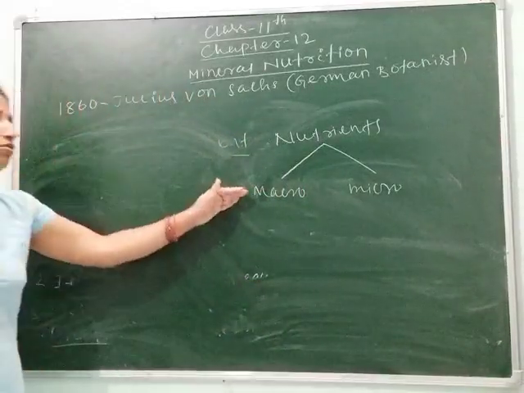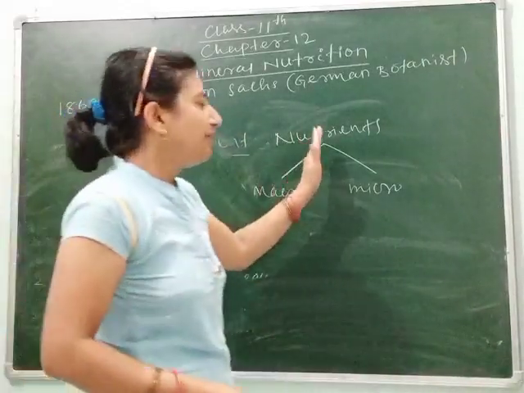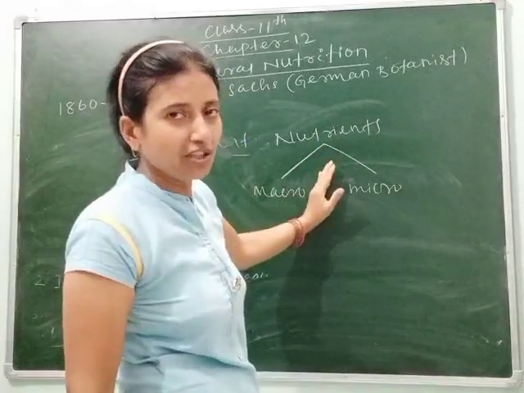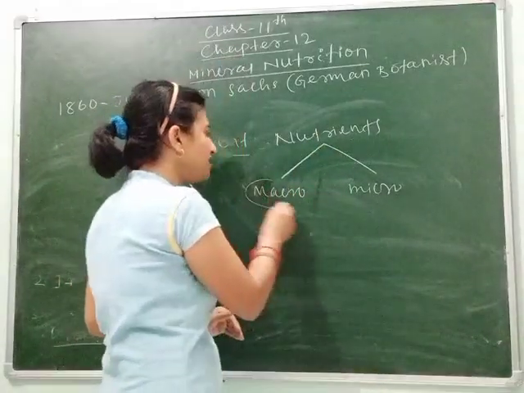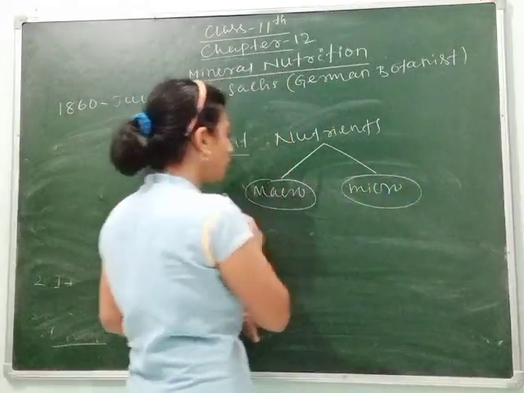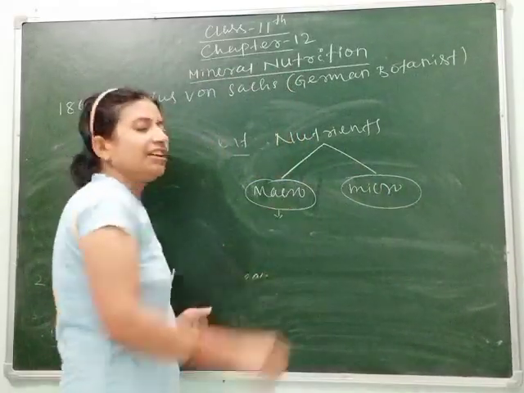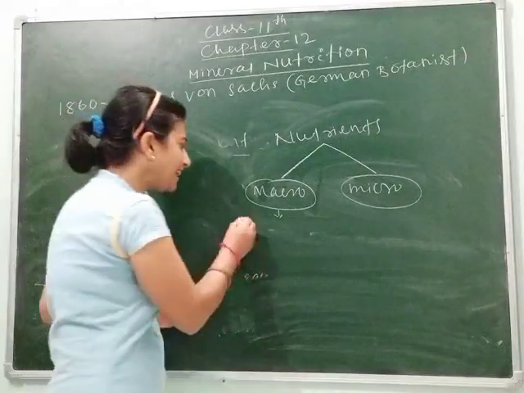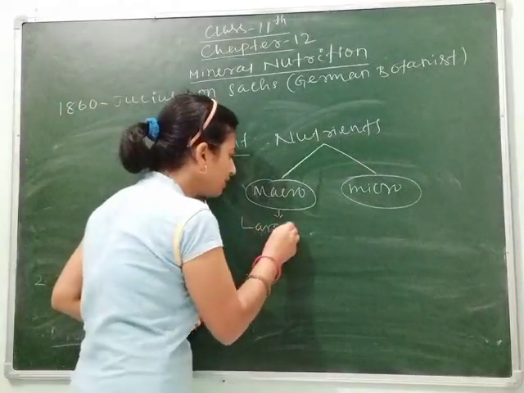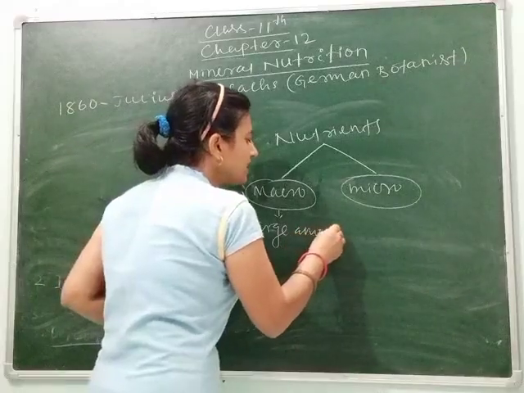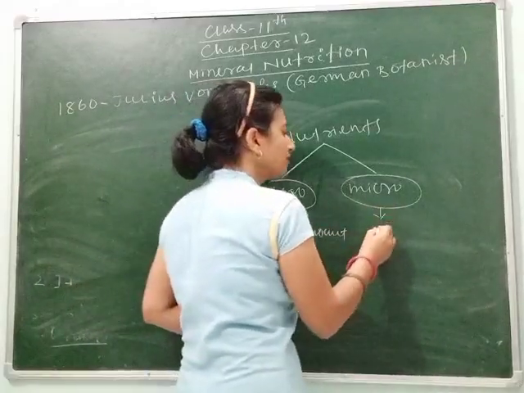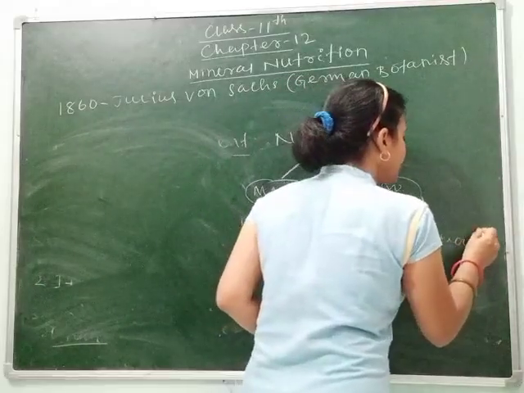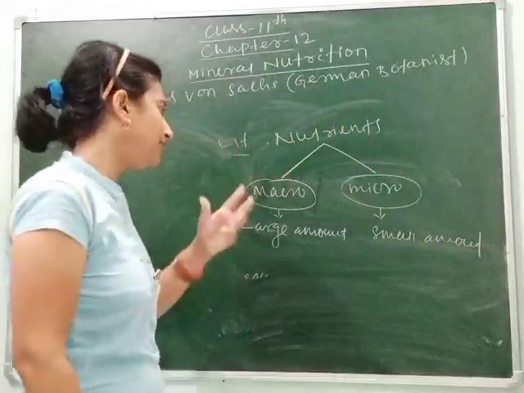As I have told you, based on the criteria of essentiality of elements, the nutrient is divided into two types. One is macro and another is micro. Macro means the mineral nutrient which is required by the plant in large amount, and micro means small amount. I think you understand what I want to tell you.